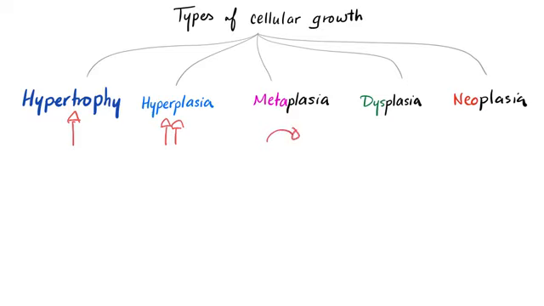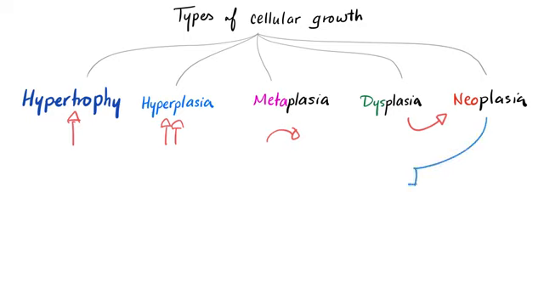Metaplasia is when you change one type of tissue to another type of tissue in the same category of tissues, from epithelium to another epithelium, or from connective to another connective tissue. But epithelium cannot jump to connective tissue. Dysplasia means abnormal, difficult, etc. So this is abnormal growth, dysfunctional growth. It's weird because this might turn into neoplasia.